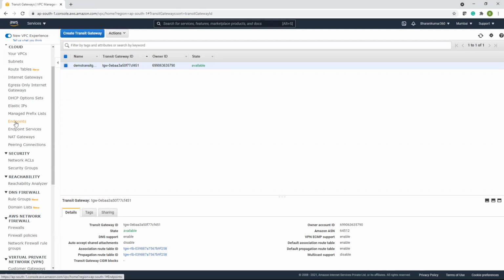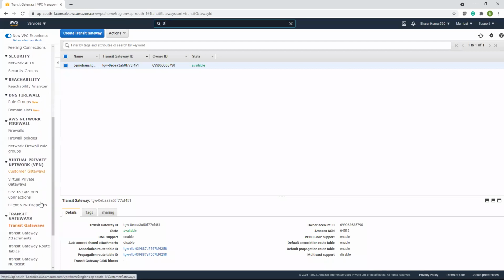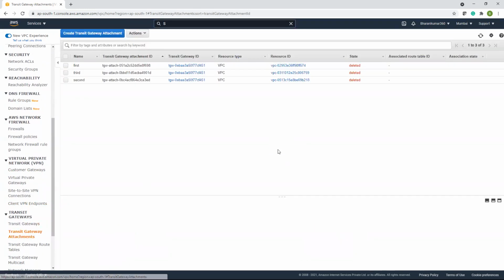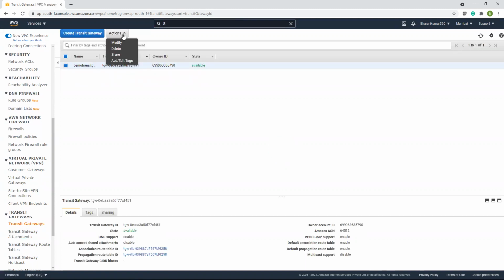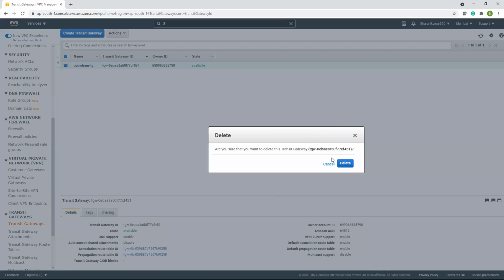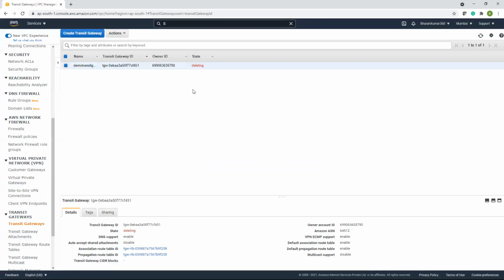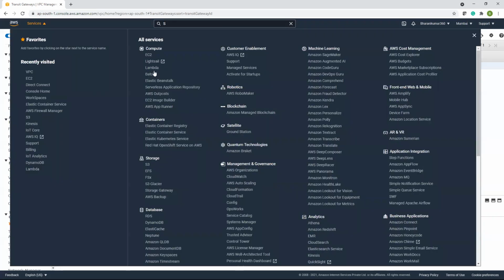We will talk about one more service, S3. Go to services. Let me check transit gateway attachments. Deleted. I'll delete transit gateway. And under services, you can see under compute we have talked about EC2.